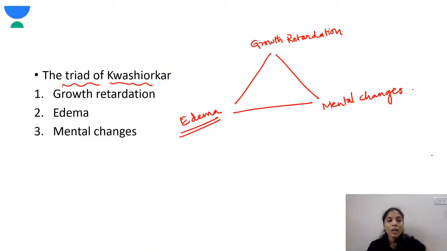This is again very important. There is a triad for kwashiorkor. These are questions you should not get wrong if they come in your exam. There will be bouncers in all preparation and entrance exams, but these are repeat or the same questions, and you need to know them. You cannot be going wrong in these questions. The triad is growth retardation, edema, and mental changes.